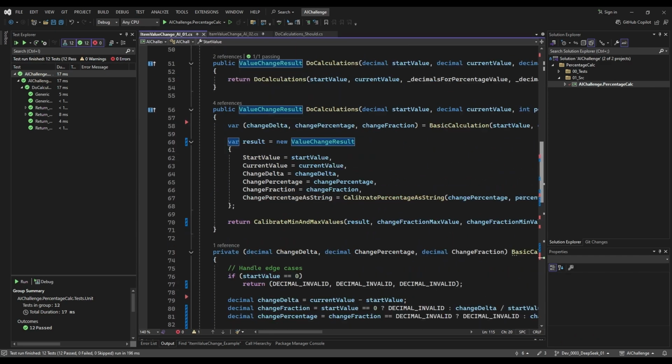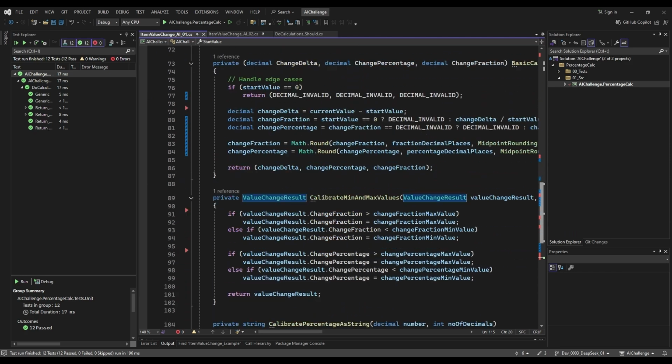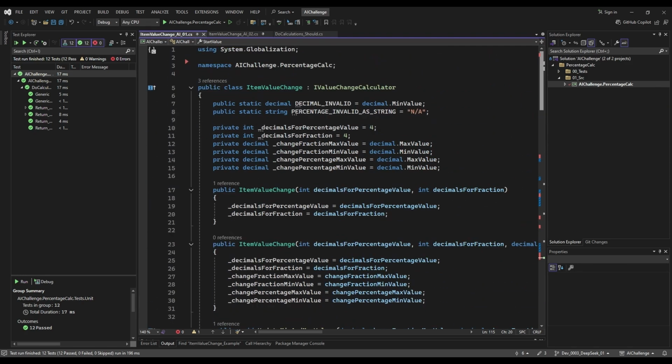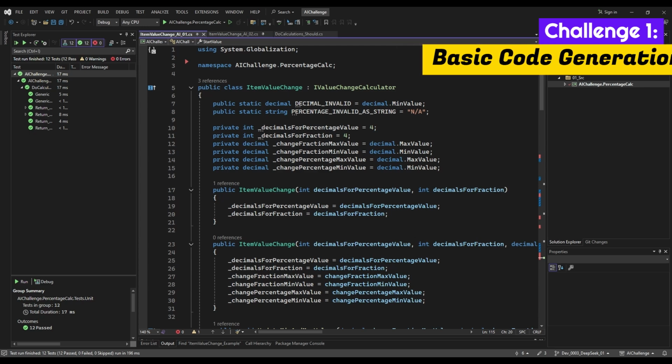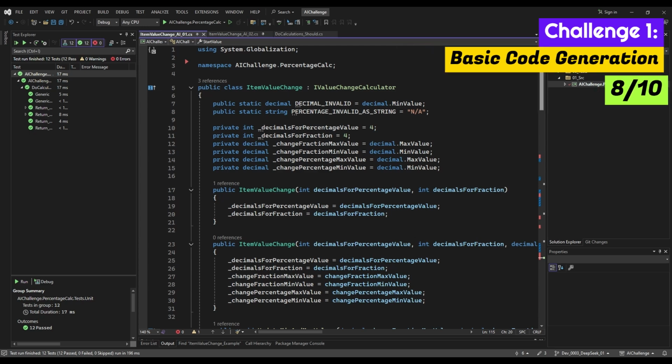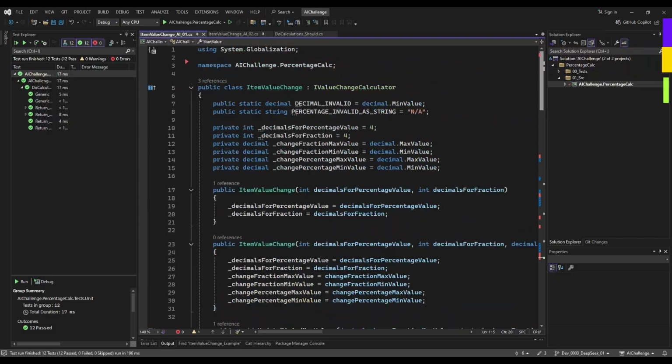The only concern is that if I have a whole lot of files and a bigger solution, this is going to take a little bit too long. So overall, for this very simple code generation, I would give it 8 out of 10.